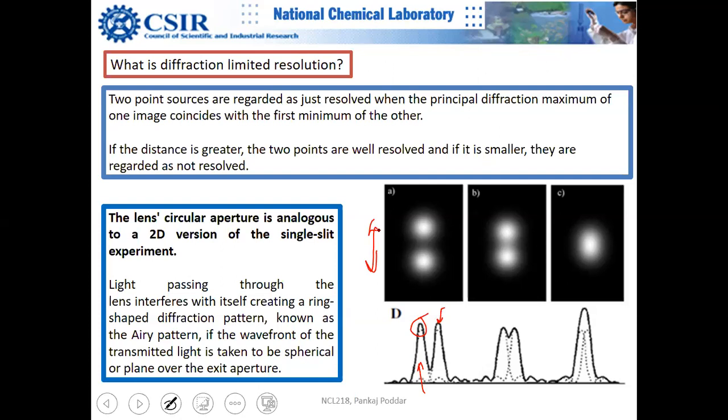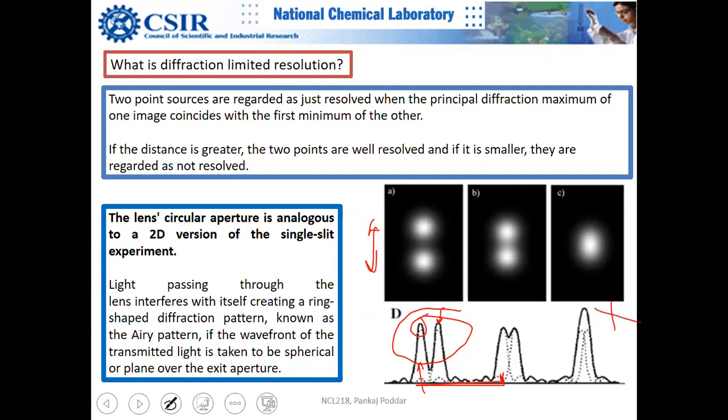You will definitely consider these 2 points as resolved. These are also just resolved because, I'm sorry, this is slightly far, but exactly here you have this point which is overlapping here. But if you move these spots closer than that, you cannot call this point resolved.